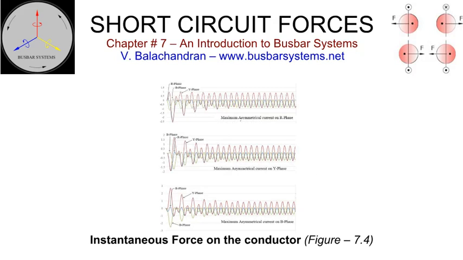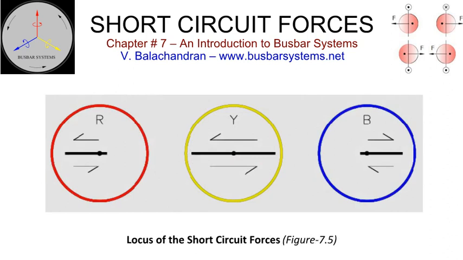For a line-to-line fault on an unloaded line, the waveform will be similar to that of a fault on a single-phase go and return circuit. The analogy will hold good even for a lightly loaded line or when the ratio of the fault current to load current is significantly high. Section modulus of the conductor subjected to the oscillating force remains constant, therefore the stress and deflection will be proportional to the force. 3 conductors in-line formation.